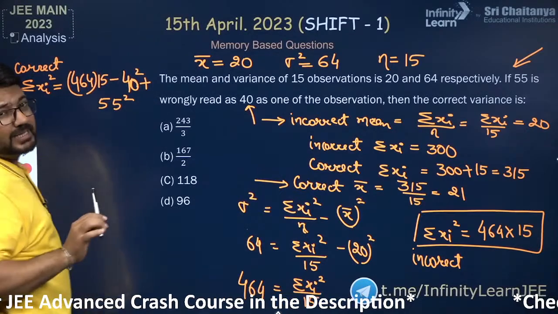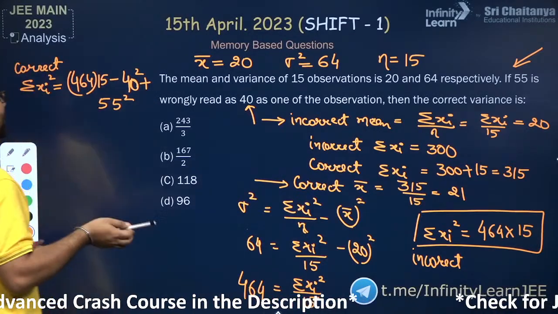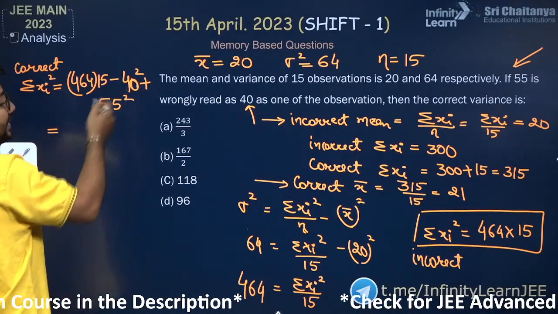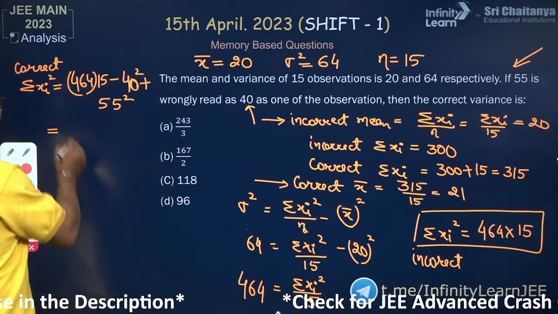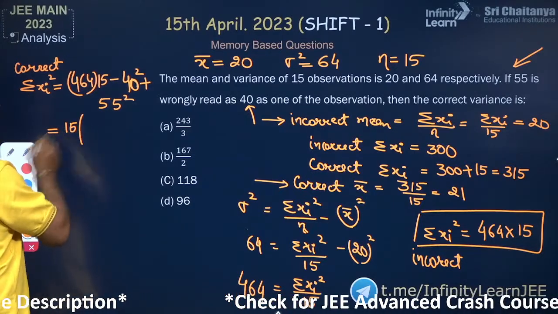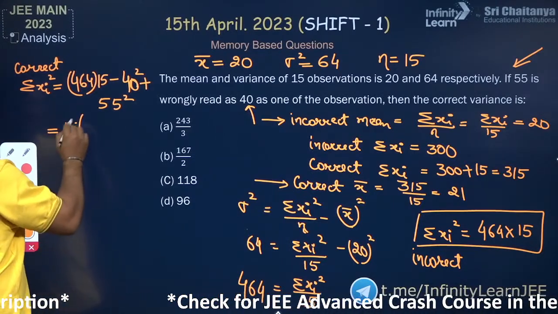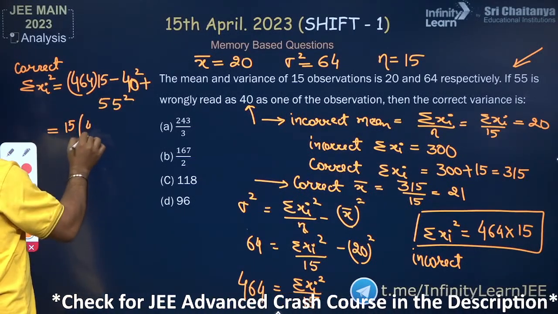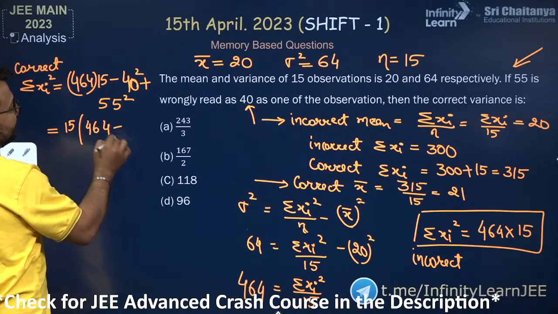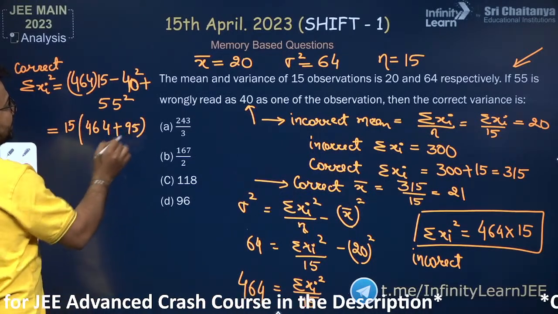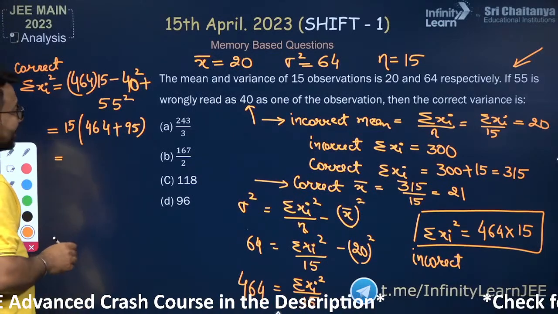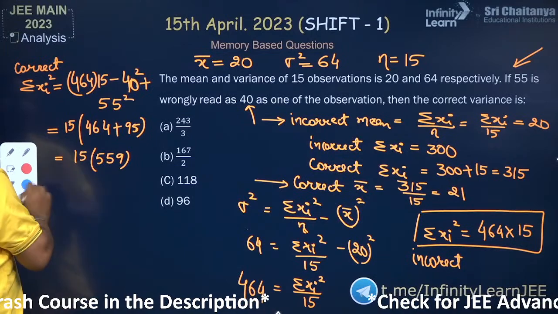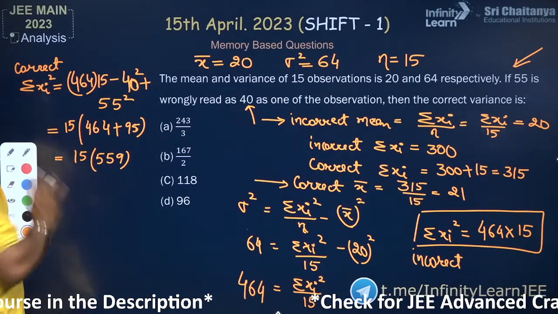So this is a square minus b square, which can be written as a plus b into a minus b. If you write the value of a minus b, that will become 15, and if you write the value of a plus b, that will become 95. So 15 can be taken common because I am not simplifying it, I am not multiplying it. So I am taking 15 common from these two terms, and that will be 464, and then we have 95 with us. 464 plus 95. So that will give us a value 559 into 15. This is the correct value of sigma xi square.